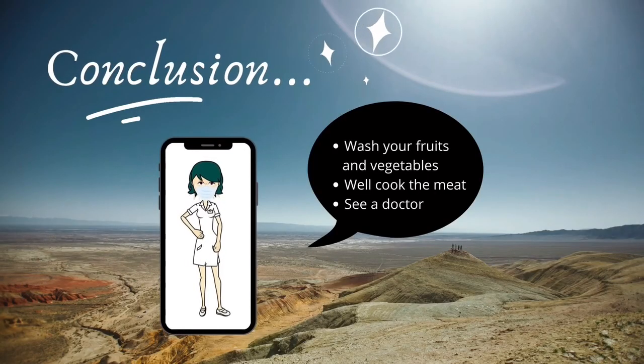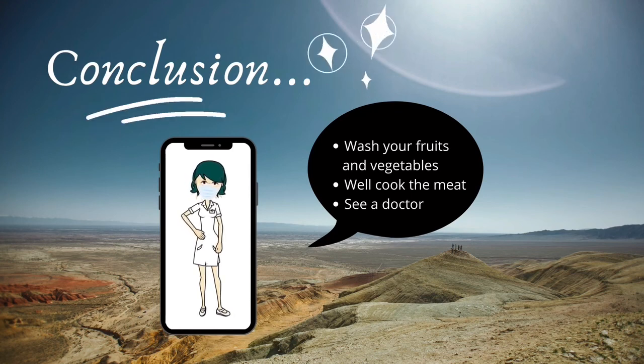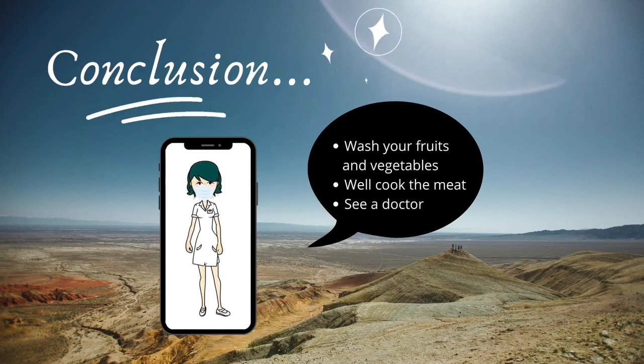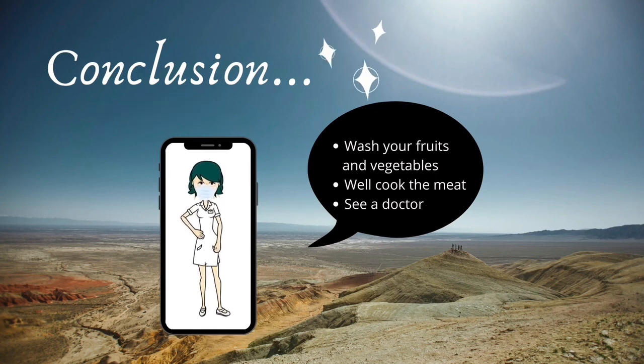In conclusion, E. coli is a very dangerous bacteria that can harm one's body and might even cause death. So before we eat, make sure to wash your fruits and vegetables and cook the meat well. If you feel unwell or sick, seek medication and see a doctor immediately.